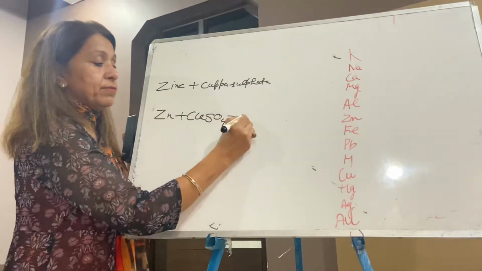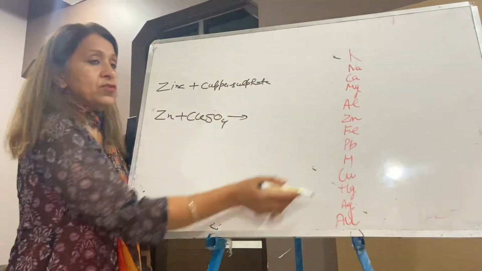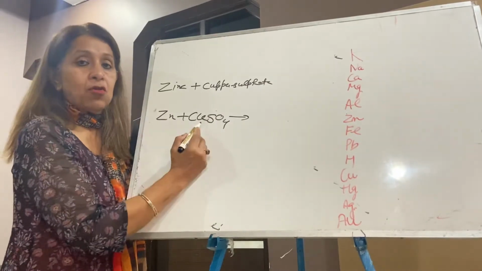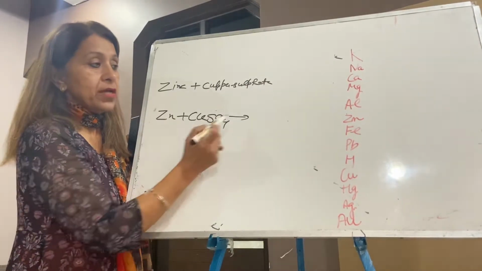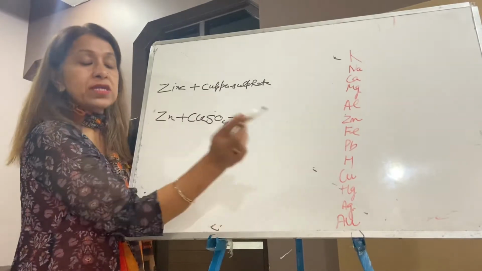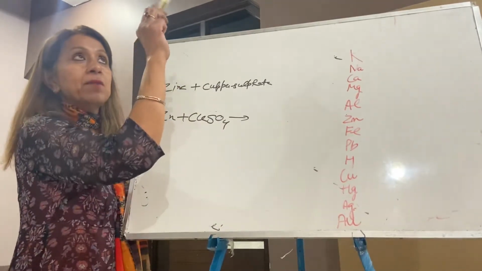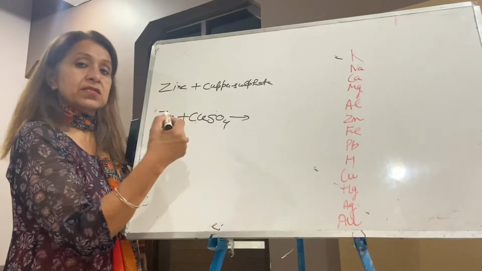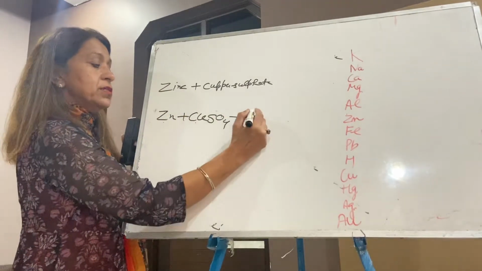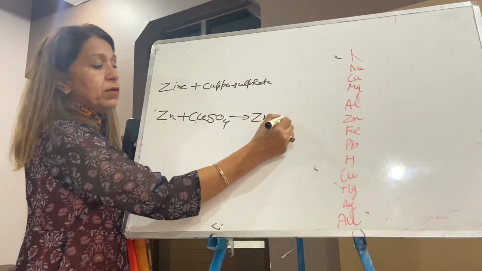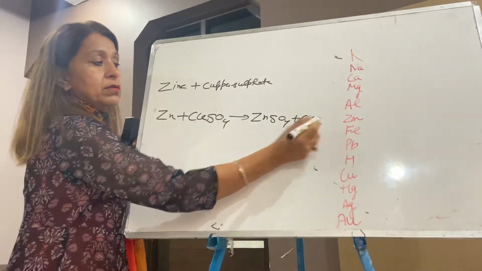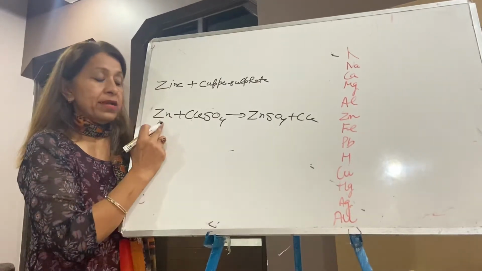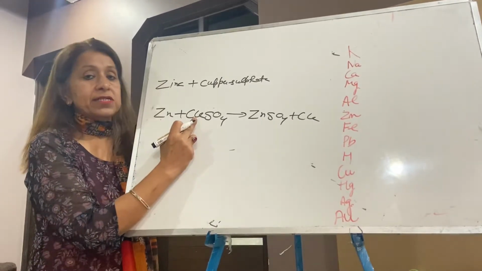Now what will happen? You can find from the reactivity series which is more reactive. Zinc is more reactive or copper? The answer is zinc. Zinc is more reactive than copper. You can see in your reactivity series zinc is above and copper is at the bottom. More reactive metal displaces the less reactive metal. The answer is zinc sulfate plus copper. So this is a displacement reaction. So simple. More reactive metal has displaced less reactive metal.